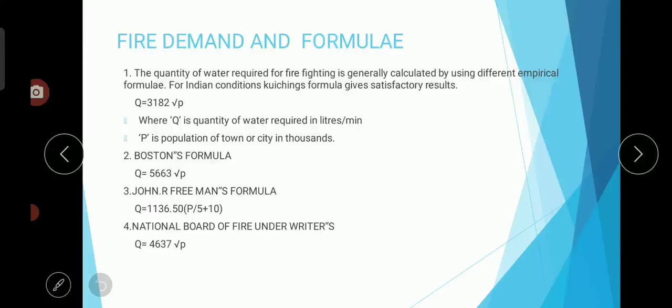It may be the Boston formula, the John Free formula, or the National or Kuchling's formula. This is Kuchling's formula. These are all important for your exam. Just remember the formula and substitute your population. This fire demand is very important for firefighting purposes. A certain amount of water is required for firefighting in the city in order to control fire accidents or any other fire related accidents. This fire demand water should be preserved.